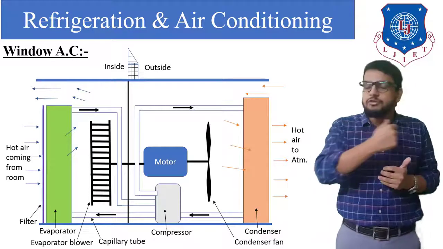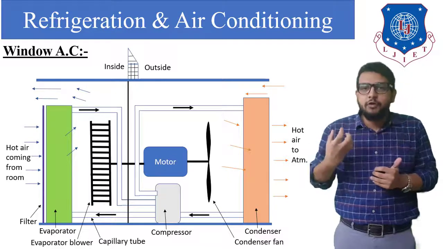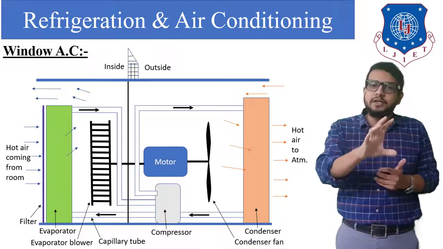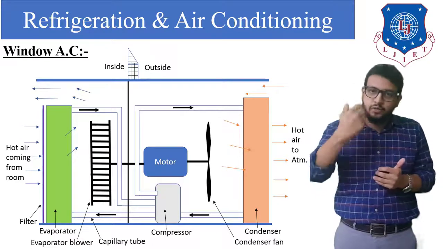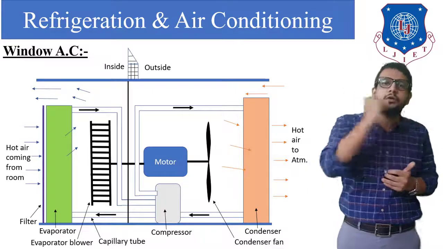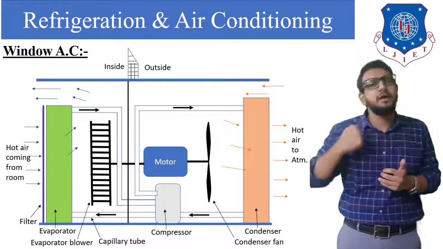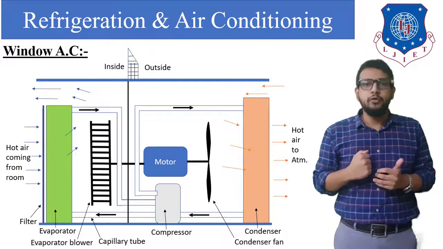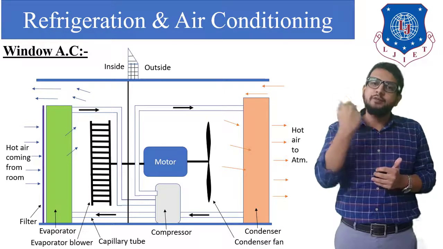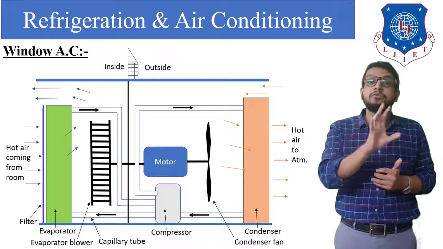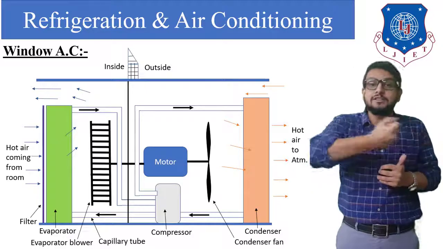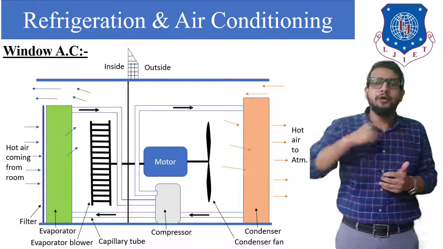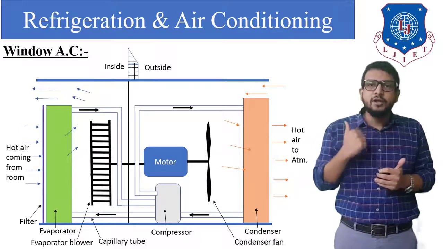So this is a continuous process of sucking the air from an indoor space by means of the evaporator blower, passing it over the evaporator coil, cooling down the air and discharging the cooled air back into the same indoor space for maintaining a constant low temperature in our room. It is not going to do it just once and stop. It has to operate continuously: suck, cool down and supply back into the room, again suck, cool down and supply back into the room. So this is one flow, that is the flow of air.